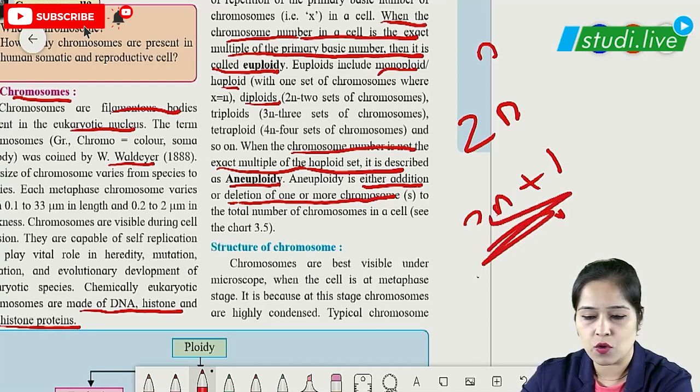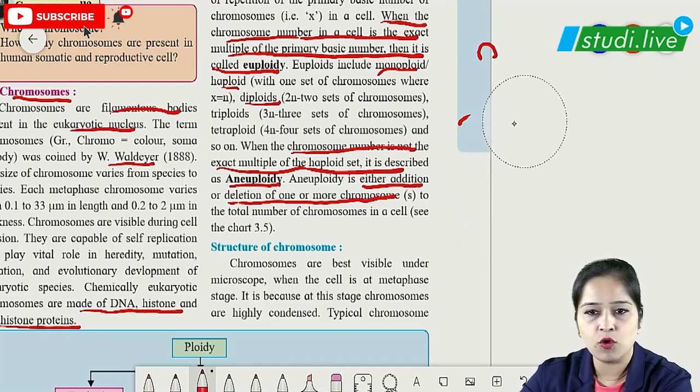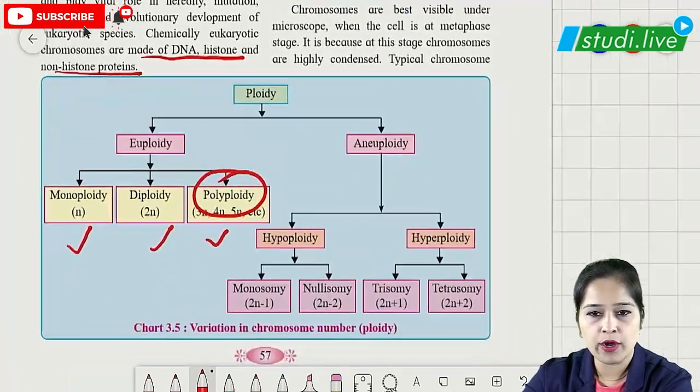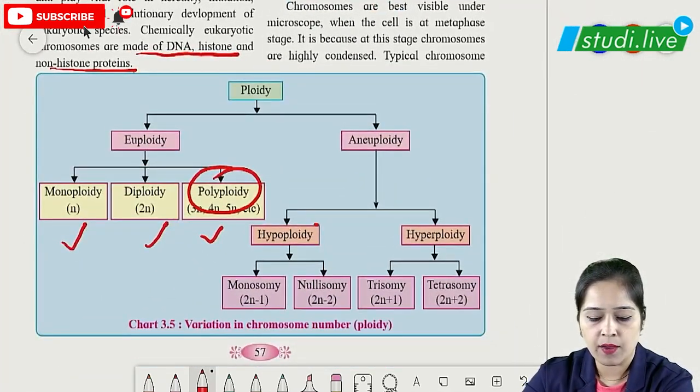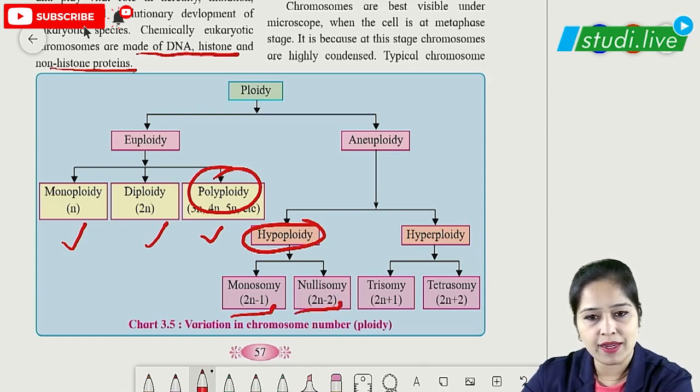That is why this is called aneuploidy, and what we studied first was euploidy. In aneuploidy, we have hypoploidy, where hypo means deletion, so we have 2n minus 1, which is monosomy, and 2n minus 2, nullisomy. Then hyperploidy means addition, so we have 2n plus 1 and 2n plus 2.